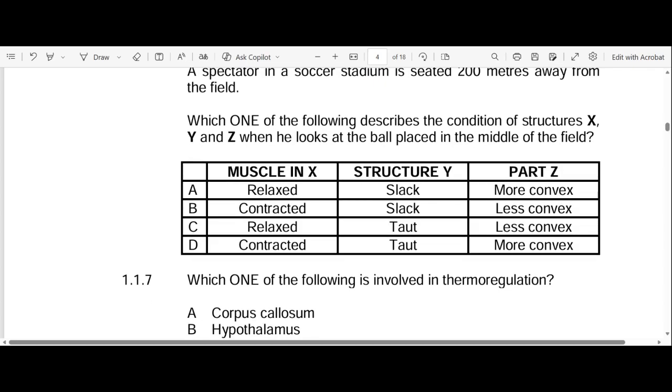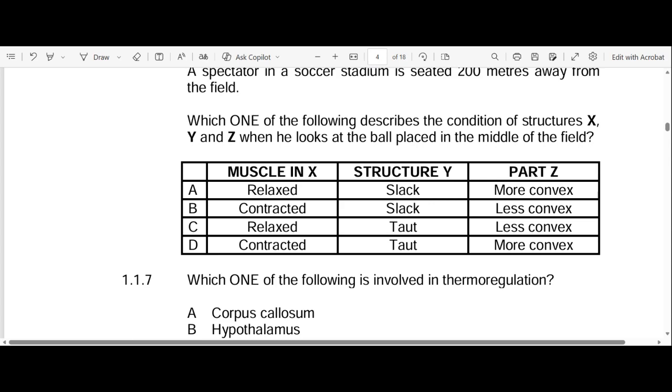Structure Y is your suspensory ligaments, and they become slack. We know that's wrong, because you cannot have relaxed ciliary muscles and slack suspensory ligaments at the same time. So it's wrong.